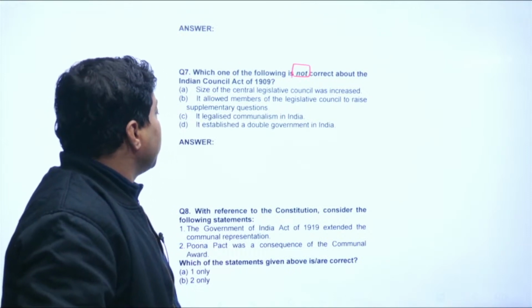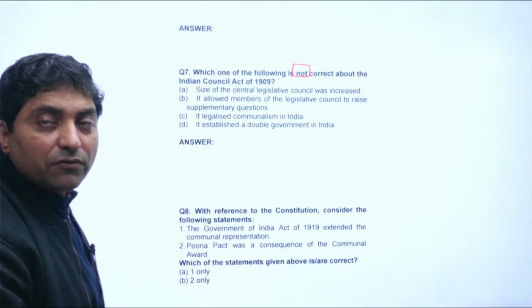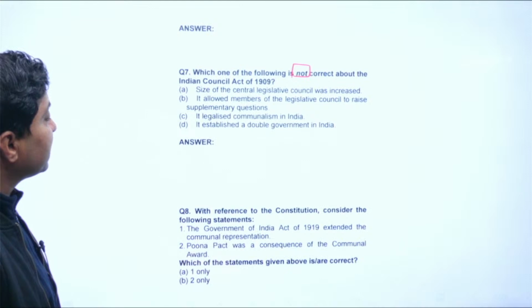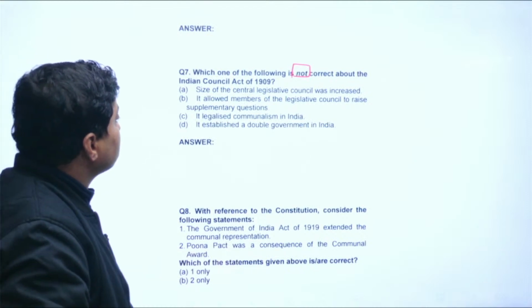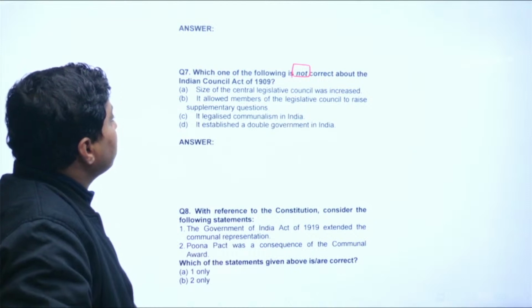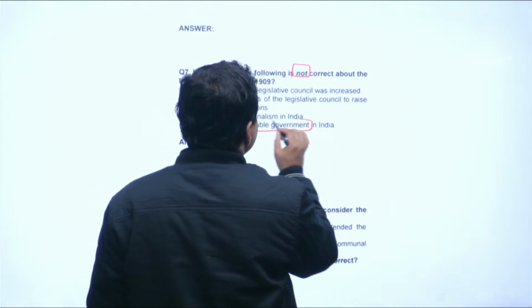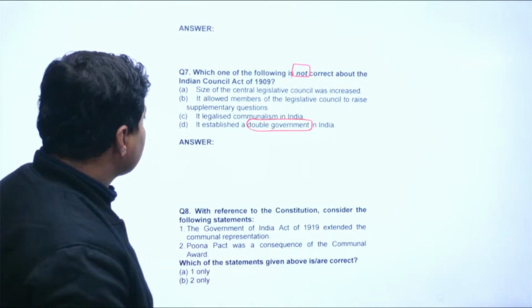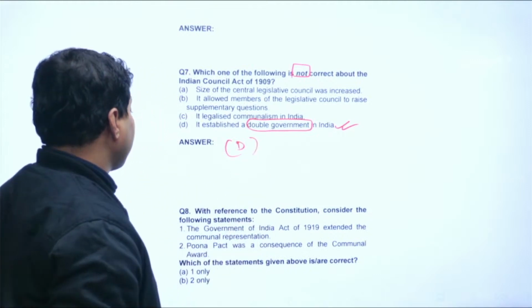Now, let me read the question. Which one of the following is not correct about the Indian Council Act 1909? Size of the central legislative council was increased. It allowed members of the legislative council to raise supplementary questions. It legalized communalism in India. It established dual government in India. Let me tell you, dual government in India was established by Pitt's India Act and also the Government of India Act 1919. So, I think this is not correct, and D would be the correct answer, right.